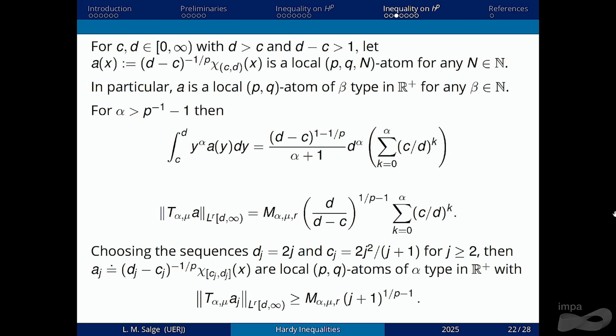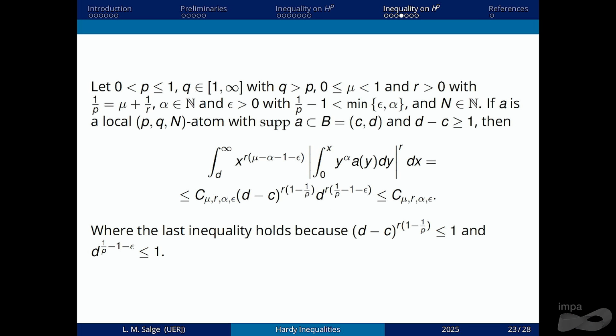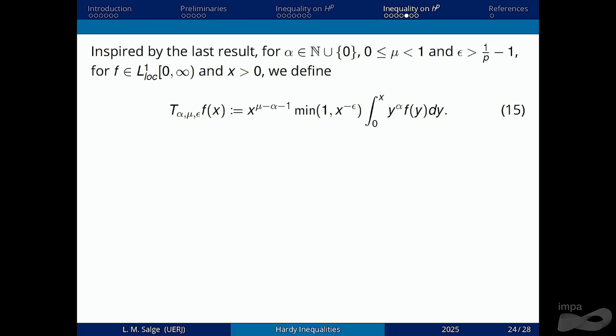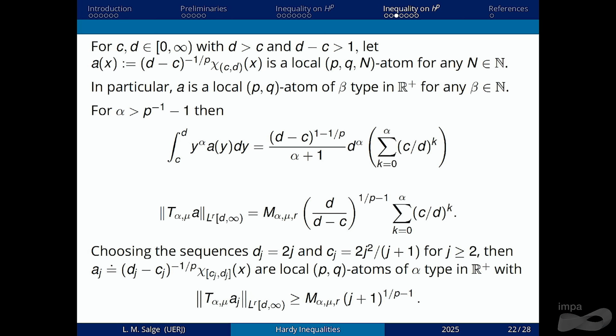So we can create a sequence of these atoms using dj and cj with these properties such that this norm is bigger than this guy here. And since this exponent is bigger than 0, it goes to infinity. Okay, so the original operator won't work for the local case.